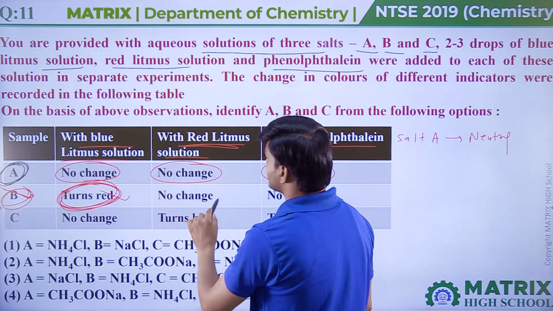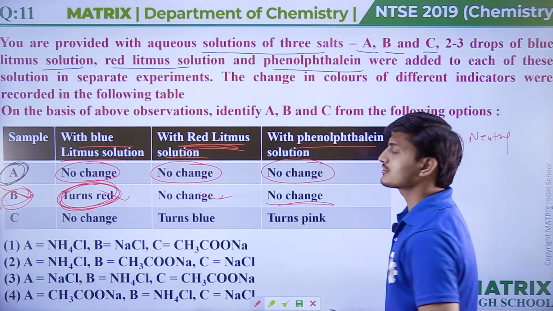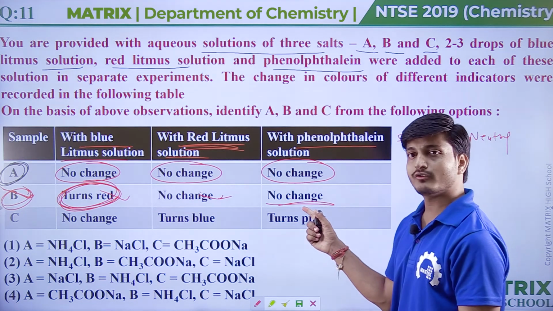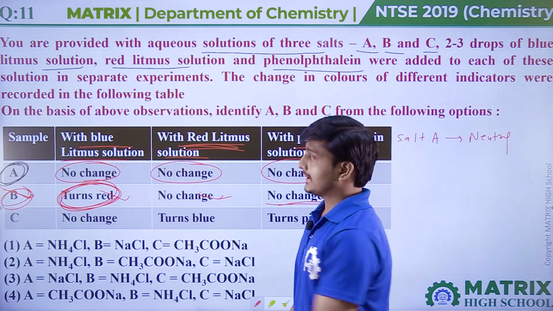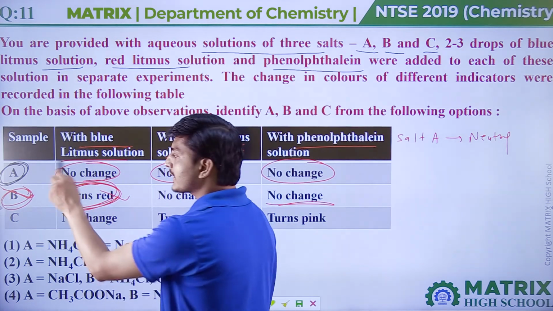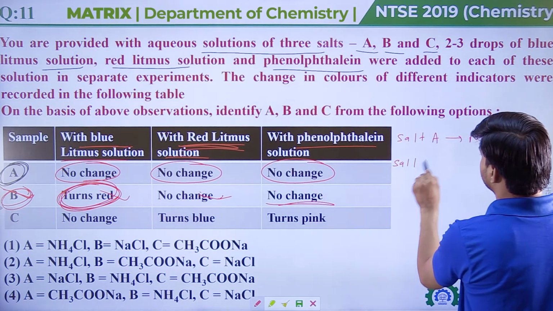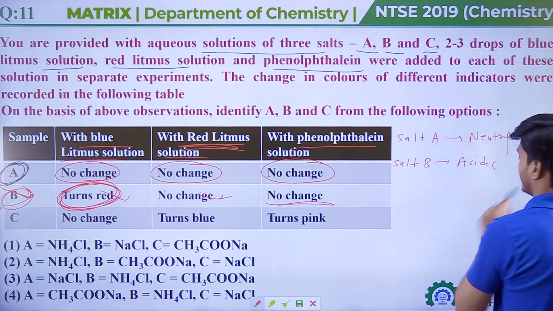And it does not change the color of red litmus solution, and it does not change the color of phenolphthalein solution. So we know that acid remains colorless in phenolphthalein. We know very well, acid does not change the color of red litmus solution, but acid turns blue litmus solution into red. So what can we say about the nature of salt B? We can say salt B should be an acidic salt.